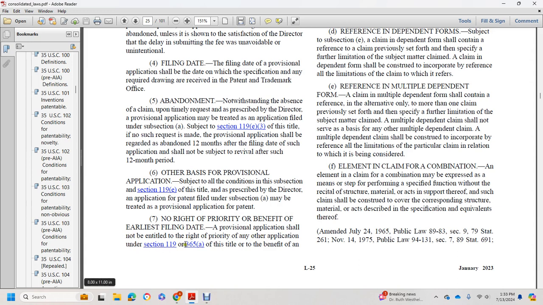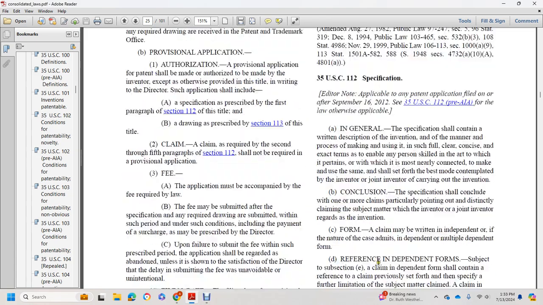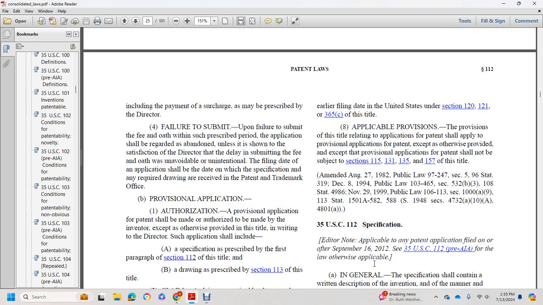Any other application under subsection 119, 365(a) entitled to benefit of an earlier filing date in the United States under Section 120, 121, 365(c), the applicable provisions of the title relating to the application for patent shall apply to the provisional application for patent, except as otherwise provided. Except that the provisional application for patent shall not be subject to Section 115, 131, 135, or 155 of Title 35 United States Code.